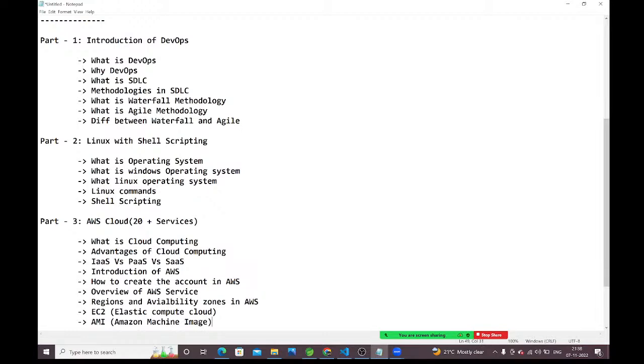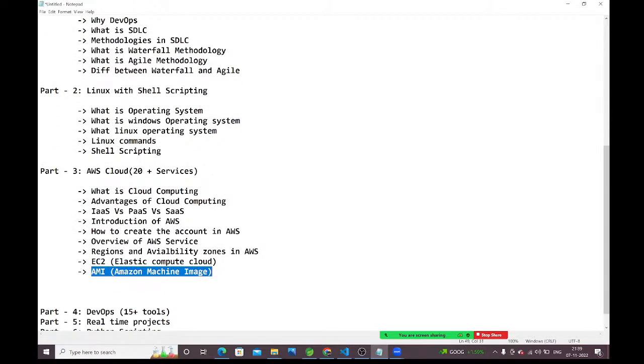With this, guys, if you want to create a virtual machine, first you should have an image. Inside this image, you will get the operating system and some software. If you create an EC2 instance by using this image, whatever software is already available in the image, you will get all of it in the newly created VM also. Understood, guys? To create the virtual machine, we need to choose the image first.